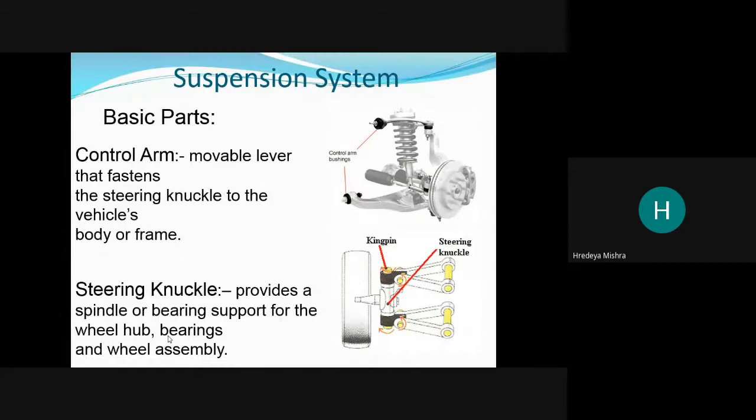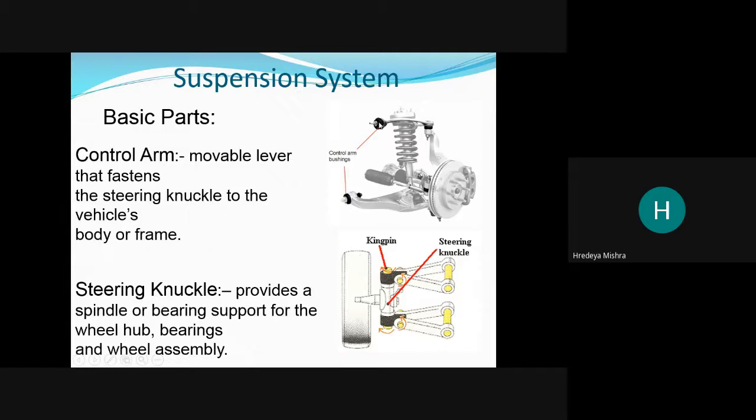Suspension system basic parts. Control arm. So first is the control arm. See, these are the control arms. They push, they push. Between them, the spring is there. It is a movable lever that fastens the steering knuckles to the vehicle body frame.